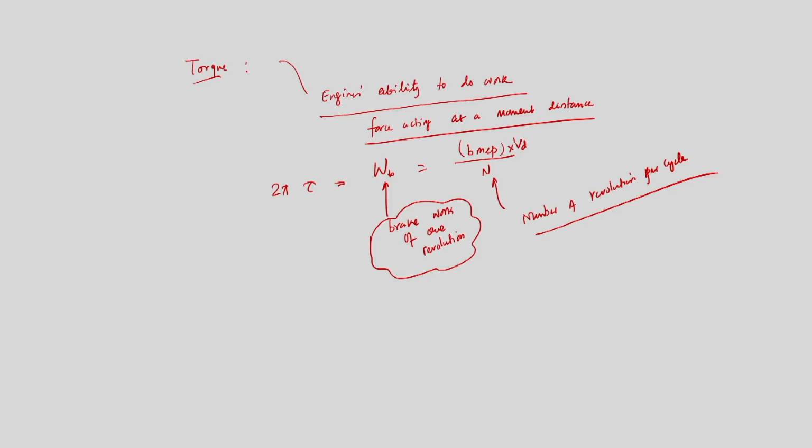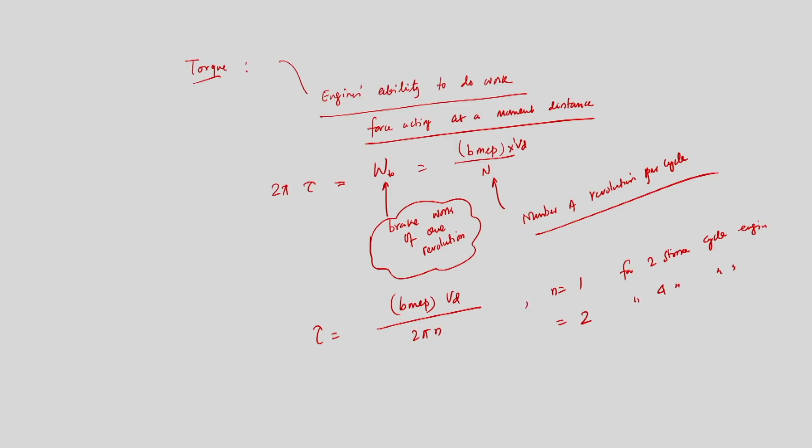So, tau is equal to brake mean effective pressure into Vd by 2 pi into n. This is very important. Now, n is equal to 1 for a 2 stroke cycle engine, or n is equal to 2 for a 4 stroke cycle engine. So, from there we can easily calculate torque.